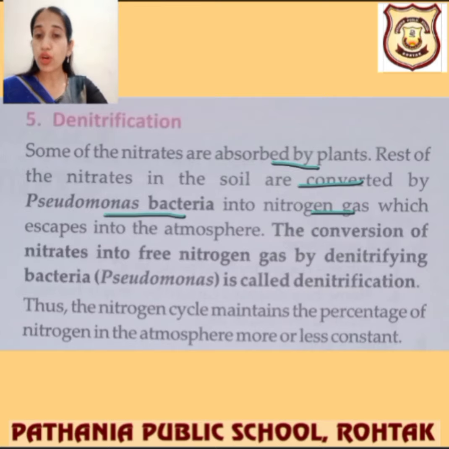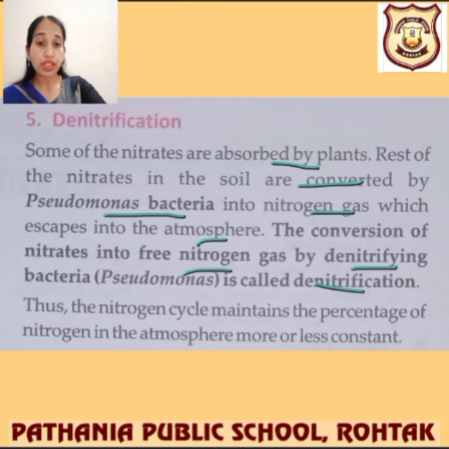See, everything was not taken by the plants. Many microbes are converting everything into nitrates, but only a little bit was taken by the plants. So what happened to the rest of it? It was present in the soil and comes out in the form of nitrogen gas, which escapes into the atmosphere. The conversion of nitrates into free nitrogen gas by denitrifying bacteria, that is Pseudomonas, is called denitrification. Thus, the nitrogen cycle maintains the percentage of nitrogen in the atmosphere more or less constant.